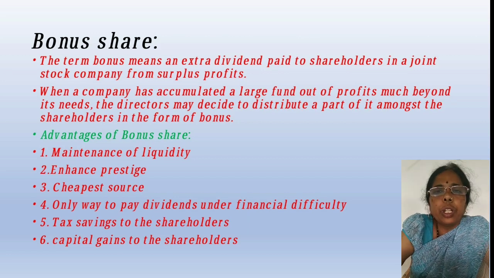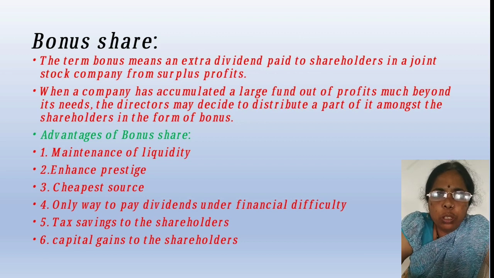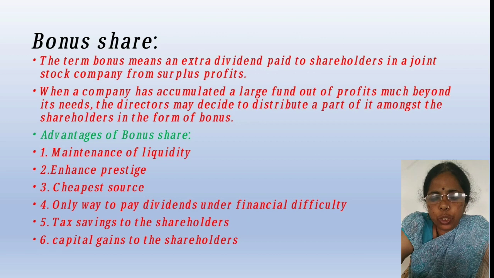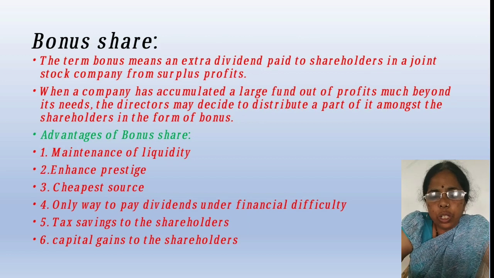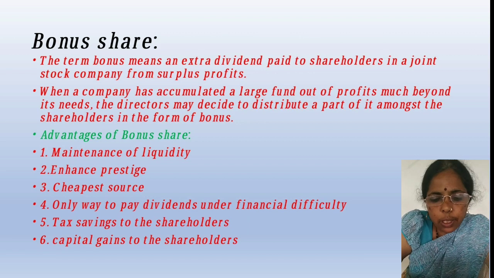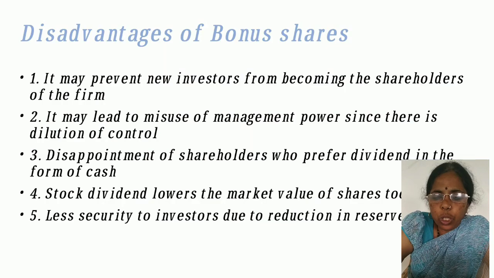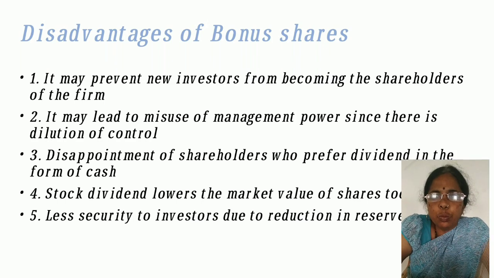Then magnitude and trend of earnings. So what are the previous and past earnings, and what kind of earnings we require for this year. Then desire and type of shareholders: what kind of shareholders we have, because every year the shareholders keep on changing. So what types of shareholders we have, whether preference shareholders or equity shareholders, has to be decided. Then the nature of the industry, because the investment depends on the nature of the industry.